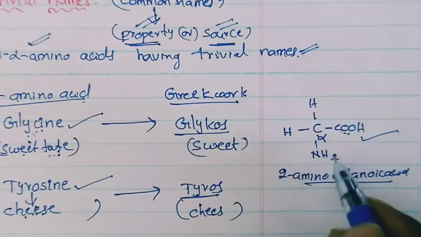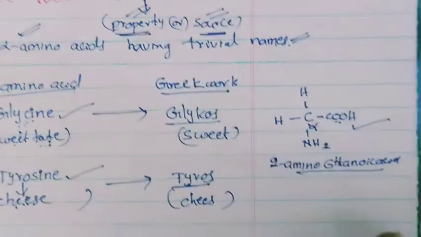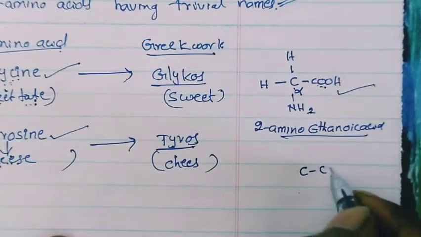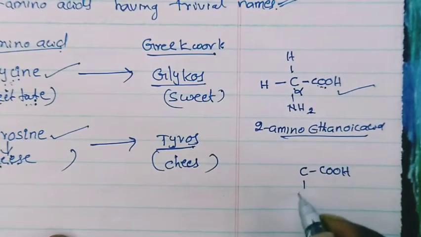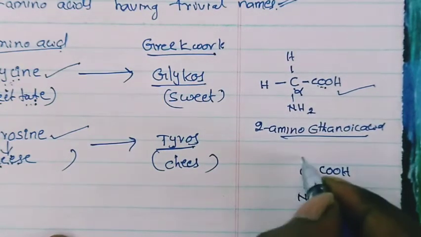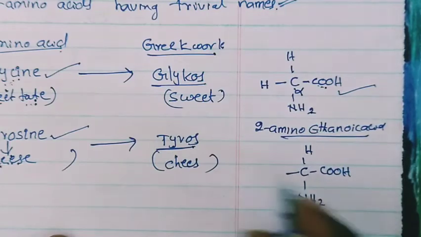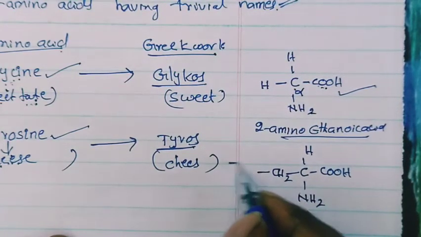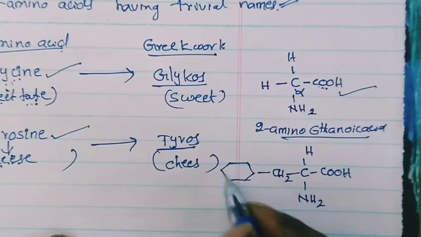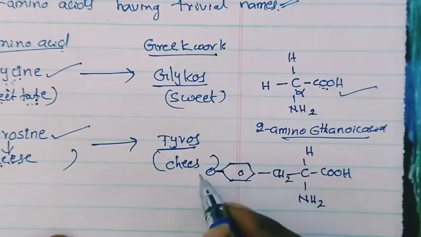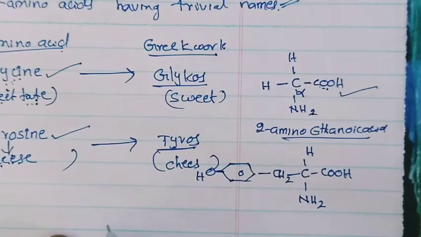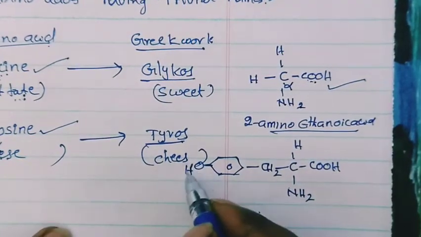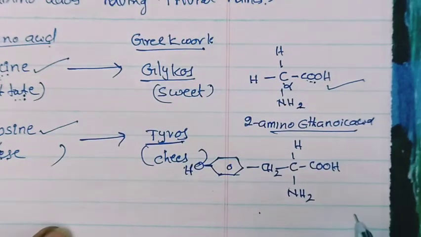Glycine. Suppose I will take one more compound, tyrosine. What is the structure of this compound? We are taking an alpha amino acid. Here an NH2 group, here one more hydrogen. Instead of R, we write one CH2 group, and here I will take one benzene. It contains one OH group, a hydroxy group. Actually this is tyrosine. But what is the IUPAC name of this compound?